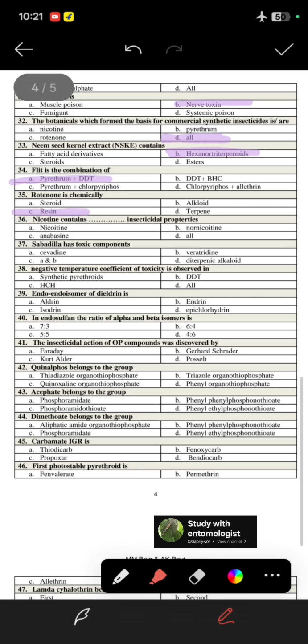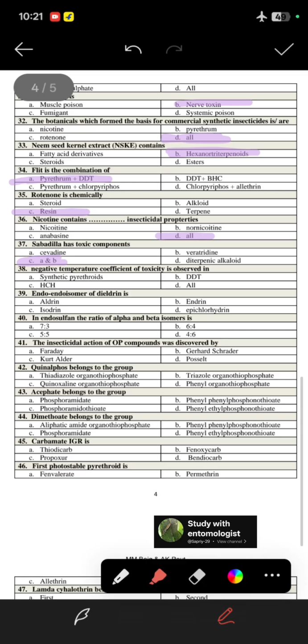Next, nicotine contains dash dash insecticidal properties, so nicotine contains nornicotine also, nicotine also, and anabasine also. Next is sabadilla has toxic compounds, so the toxic compounds are cevadine and veratridine both.